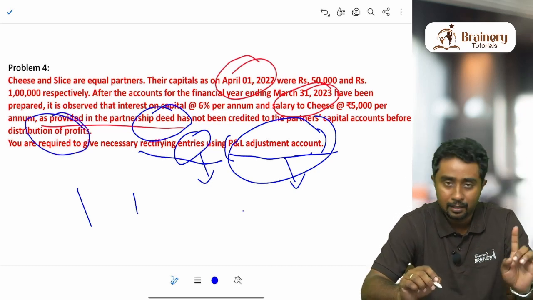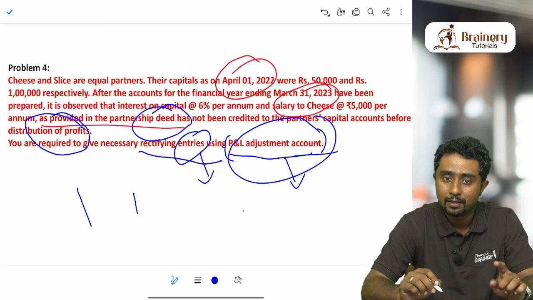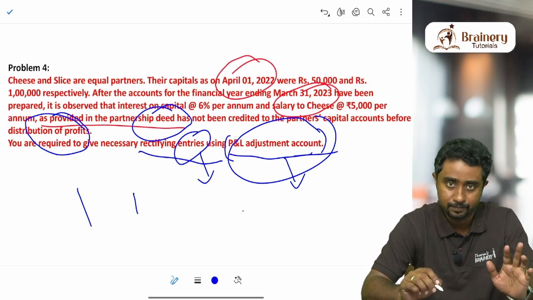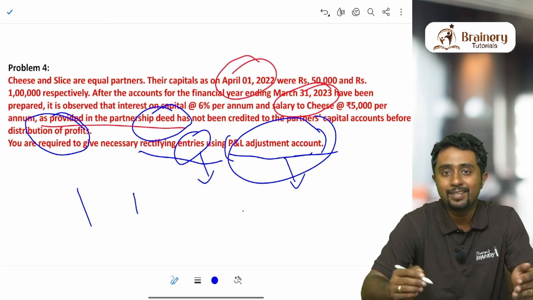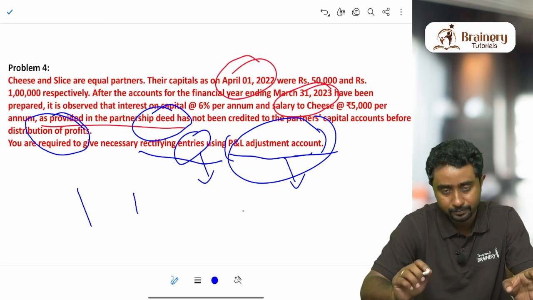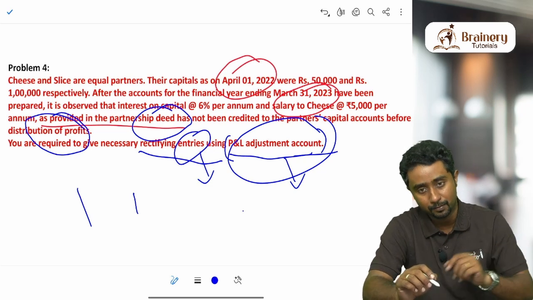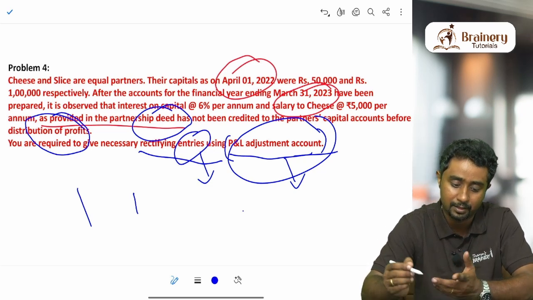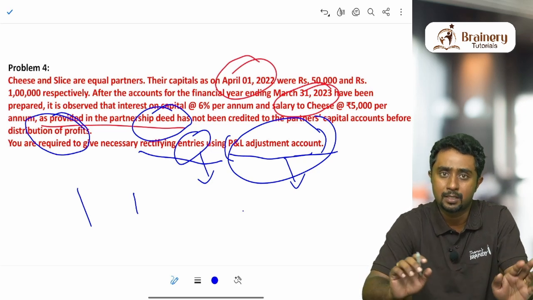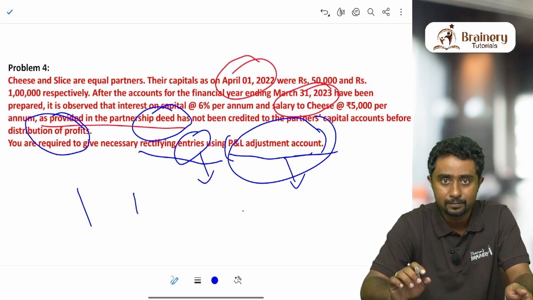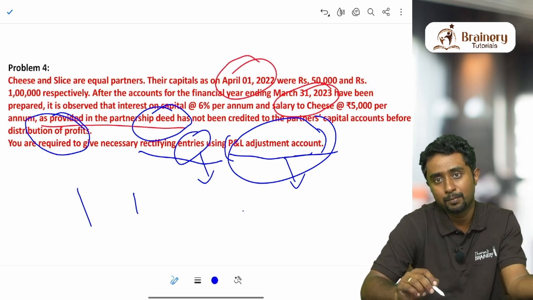Obviously, what did I tell? Which is the wrong amount that we wrote, and second, which is the correct amount that should be there. Here the wrong amount that they have written is not given to us. In such situations you just ignore it, that means you don't have to bother about the wrong amount. If nothing is given in the question about the wrongly written amount, you just ignore it. So one problem is solved, and the wrong amount part is gone.